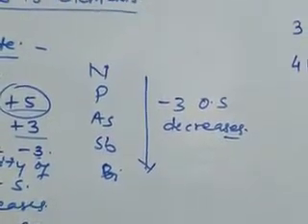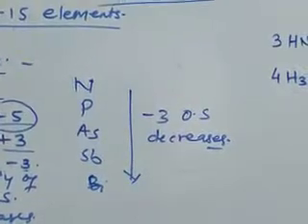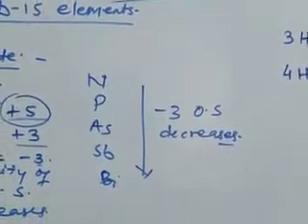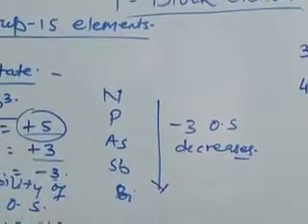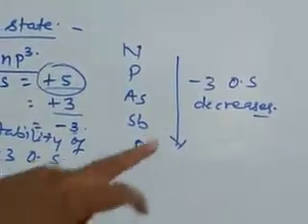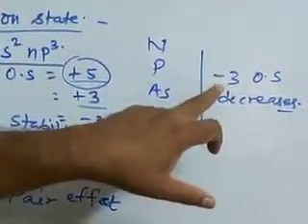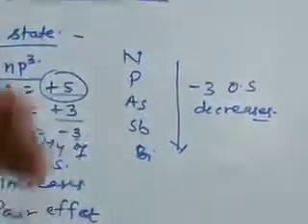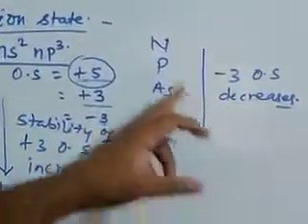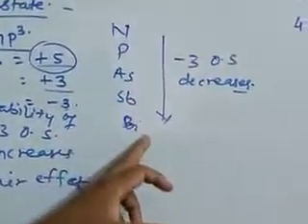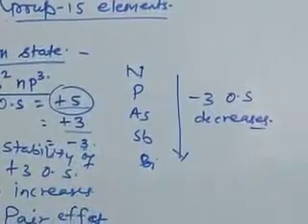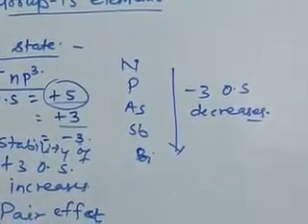This is due to decrease in electronegativity as well as increase in atomic size, or increase in the metallic character of the elements. So the tendency to show -3 oxidation state decreases down the group due to decrease in electronegativity, increase in atomic size, as well as increase in metallic character of elements.